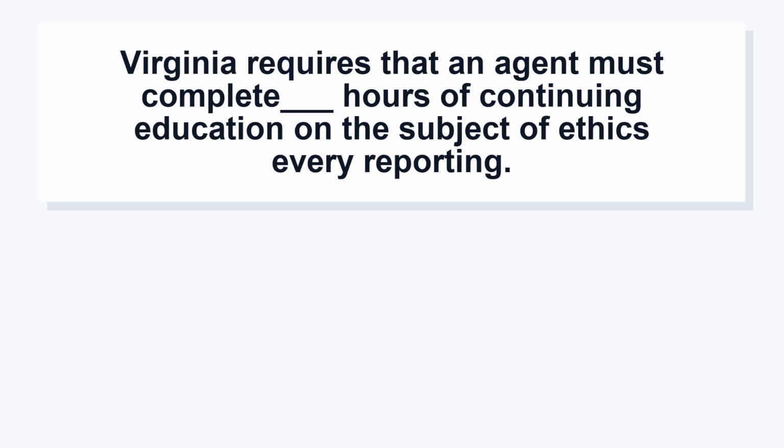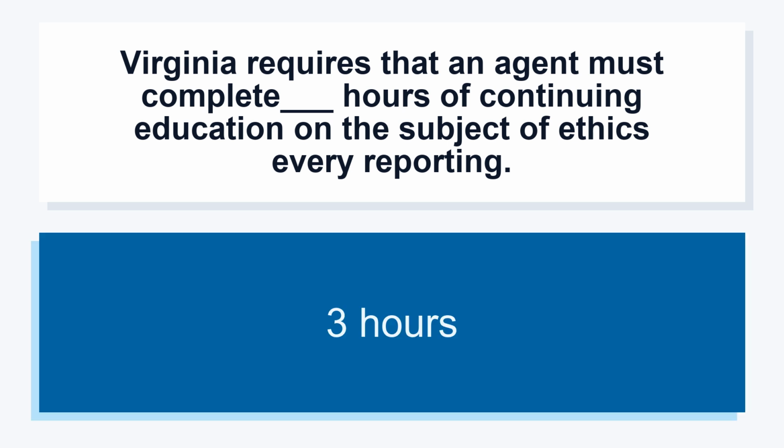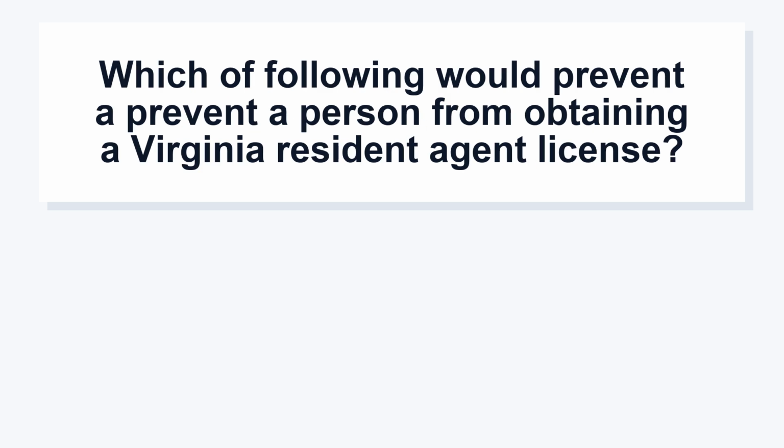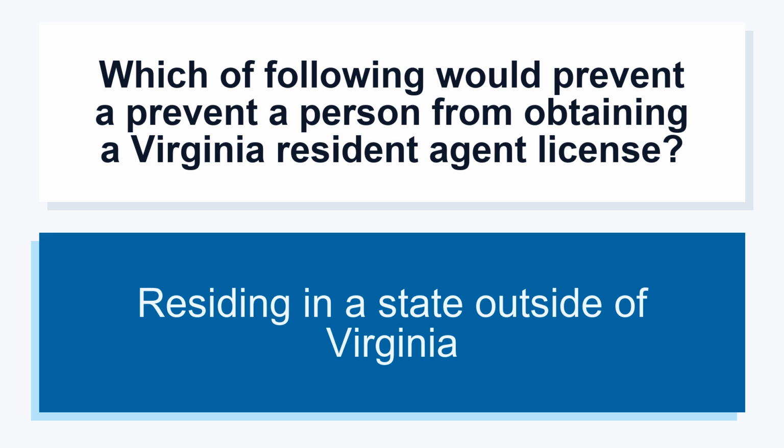Virginia requires that an agent must complete ____ hours of continuing education on the subject of ethics every reporting period. 3 hours. Which of the following would prevent a person from obtaining a Virginia resident agent license? Residing in a state outside of Virginia.